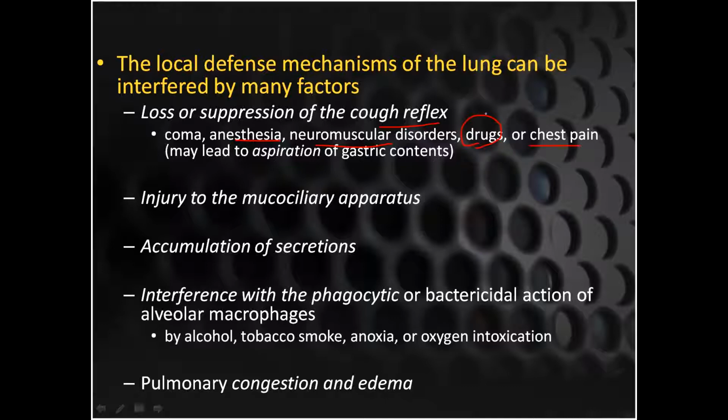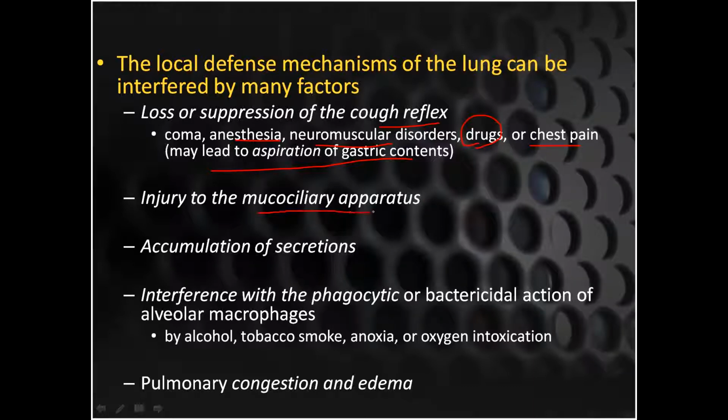Whenever there is a loss or suppression of the cough reflex, it can lead to aspiration of gastric content, and the patient can present with aspiration pneumonia.